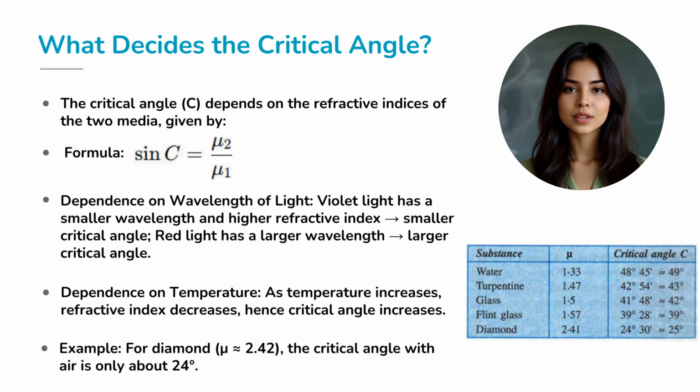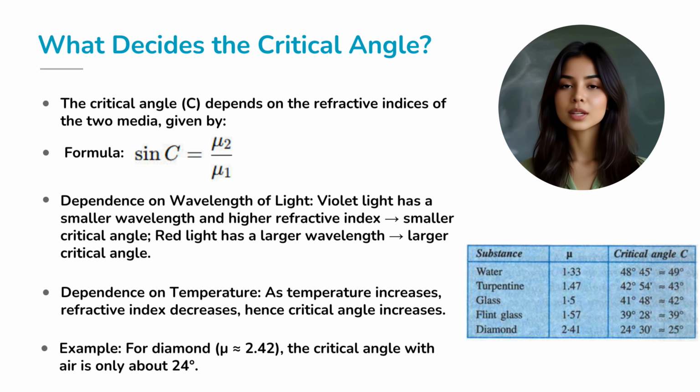But there are two more fascinating influences. First is the wavelength of light. Violet light, with its smaller wavelength, has a higher refractive index. That means its critical angle is smaller. Red light, on the other hand, with its larger wavelength, has a lower refractive index, and so its critical angle is larger. That's why we say the critical angle increases with wavelength.